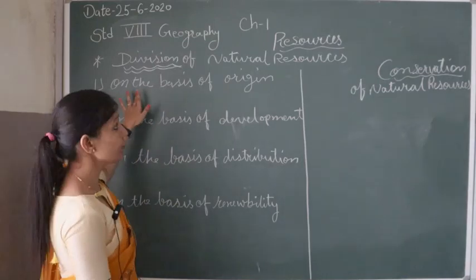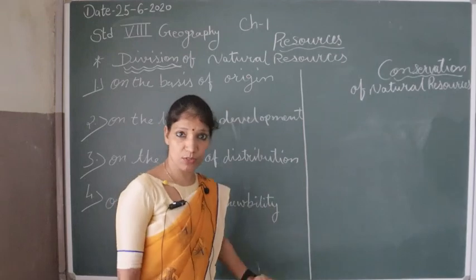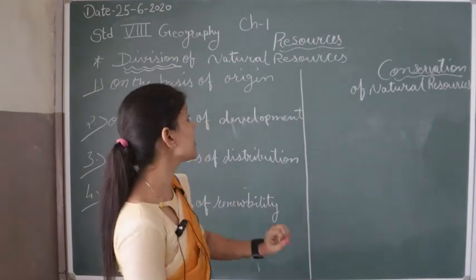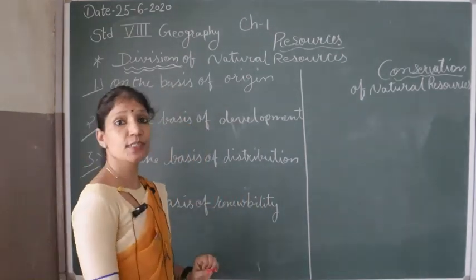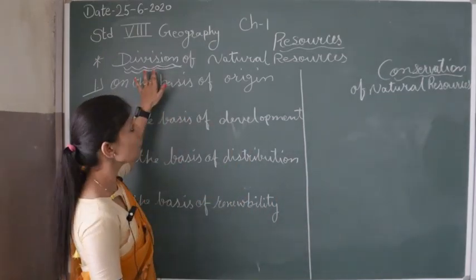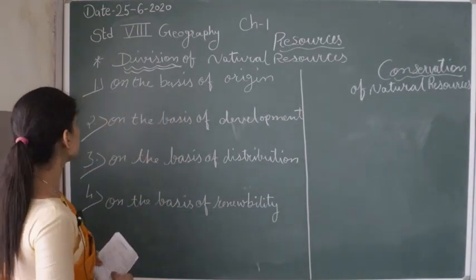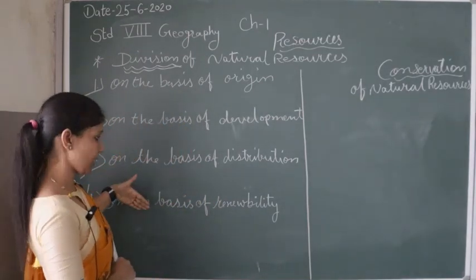So the next heading for the resources: first, we already discussed in our previous class the importance of resources and the different types of resources. Now the main topic is division of the natural resources. This division is on the basis of four main types.